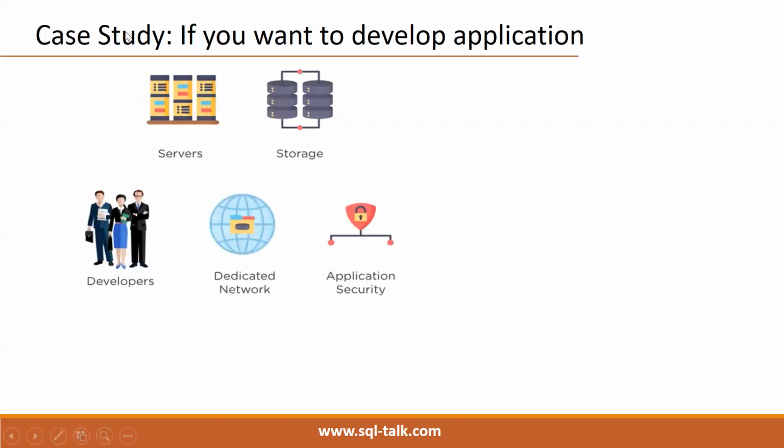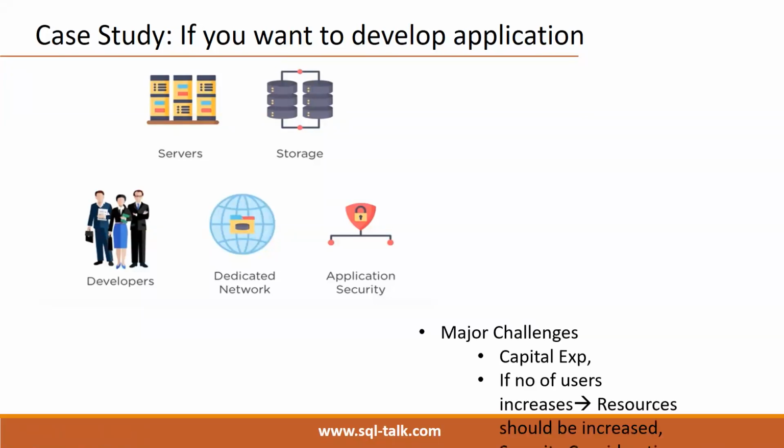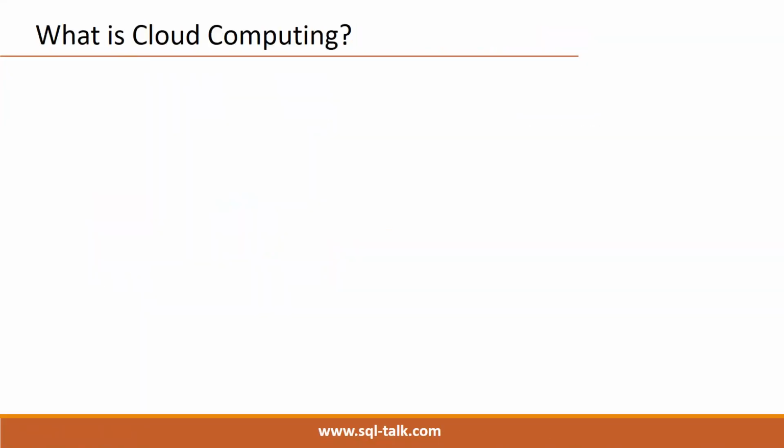Suppose you have developed one app and you want to release it into the market so that your customers can create subscriptions and start using that app. In that case, dedicated servers and storage are required. Again, it is a lengthy process if you are going with your own setup. That is the reason cloud computing provides various benefits for these scenarios.